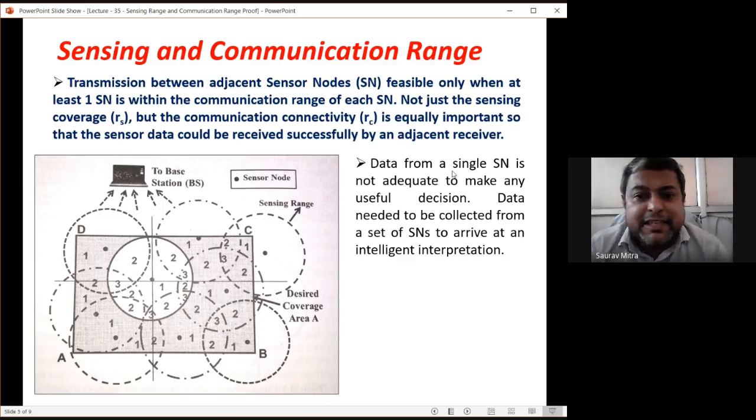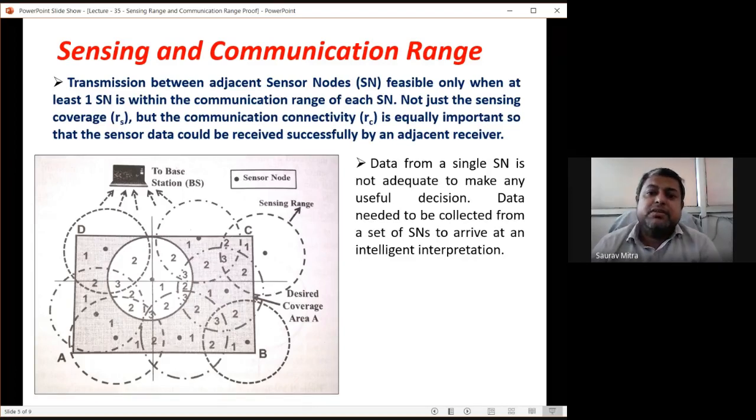Data from a single sensor node is not adequate to make any useful decision. This is a very important line. A wireless sensor network is always a collaborative thing. If one sensor node is sensing some data and just sits with the data, that is not expected, or that is not accepted.